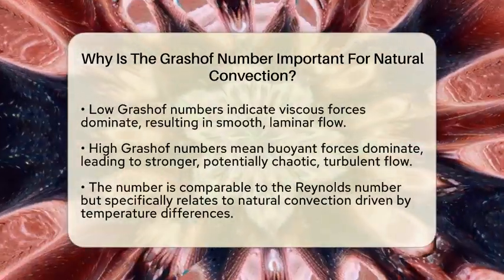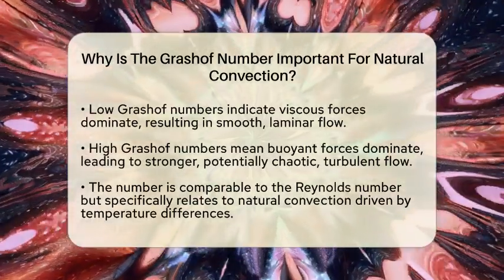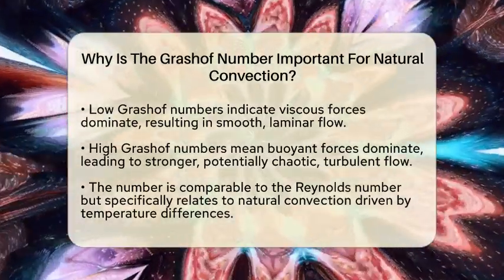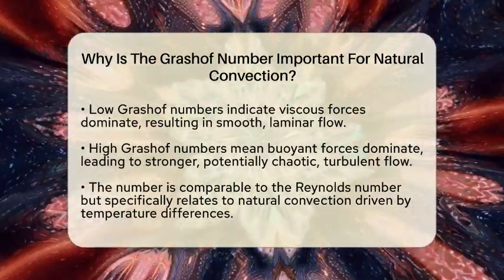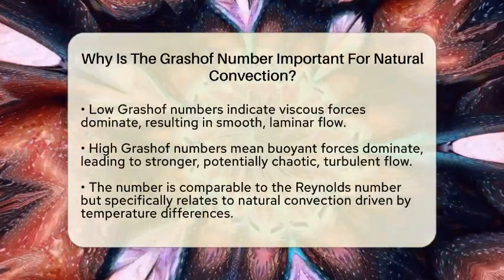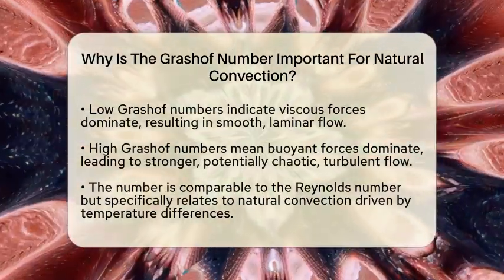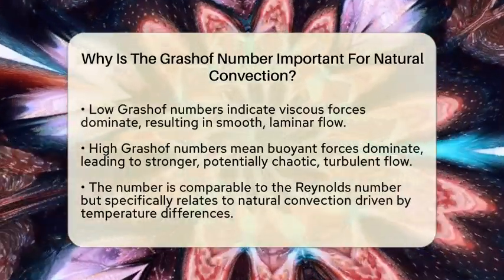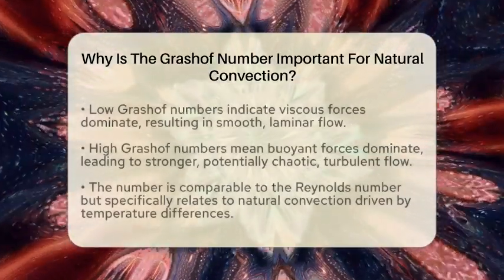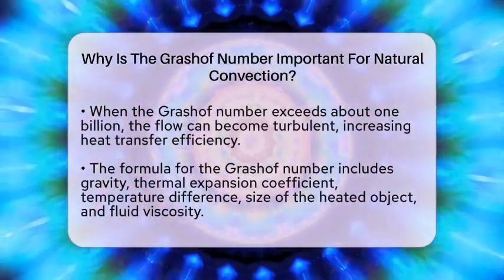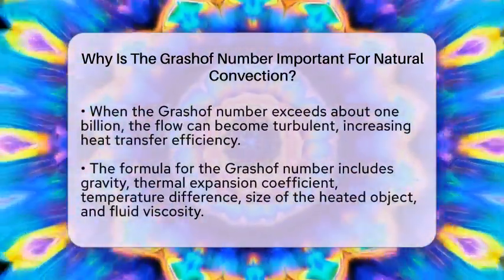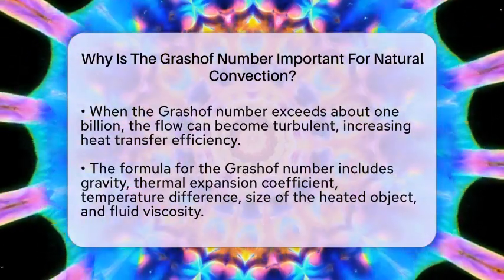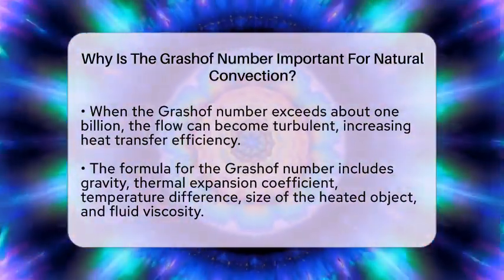This number is similar to the Reynolds number used in forced convection, where external forces like fans or pumps drive the flow. But in natural convection, the Grashof number tells us how temperature differences cause fluid motion on their own. For example, along a vertical heated wall, if the Grashof number exceeds about 1 billion, the flow can become turbulent, which means heat is transferred more quickly.